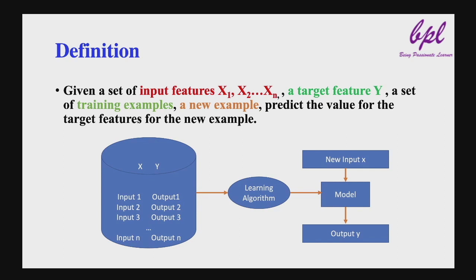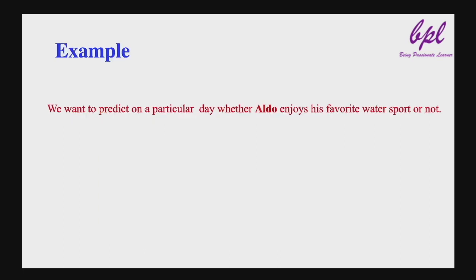Now to understand the concept, let us consider one example. We want to predict on a particular day whether Aldo enjoys his favorite water sports or not. As we saw in the previous video, machine learns from experience. For machine, experience is the data which we provide to it.